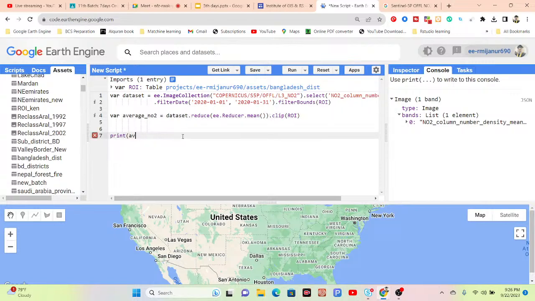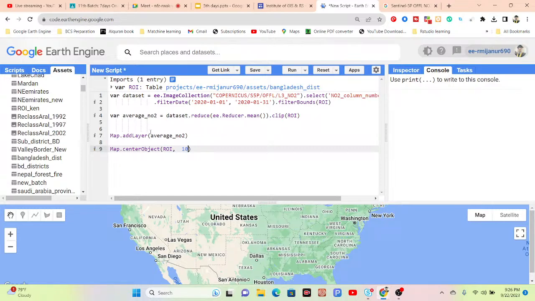Now let's display the result. For that, use the Map dot addLayer function and call the average variable, and also focus on the center of the shapefile. So use Map dot centerObject with ROI and put here, suppose, 10. Click run.